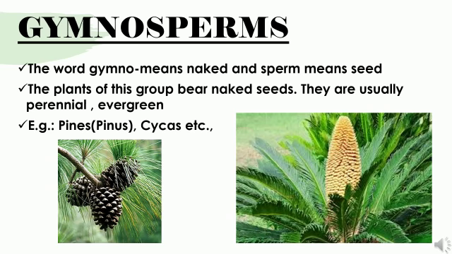Next that you are going to study is about gymnosperms. When I was explaining phanerogams, there come gymnosperms and angiosperms. The word gymno means naked and sperm means seed. Here gymno means naked, the seed can be visible, the seed can be seen. So the plant of this group will bear naked seeds.